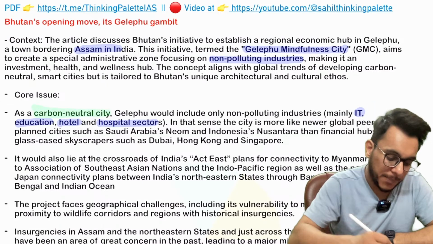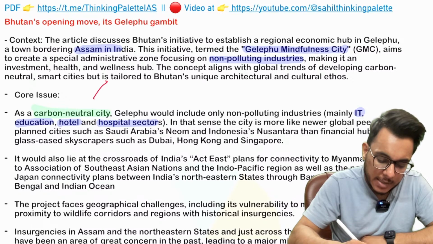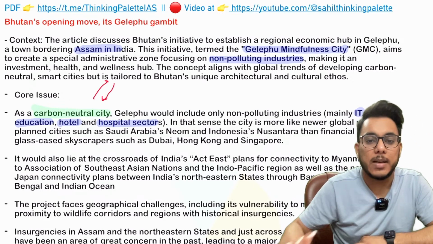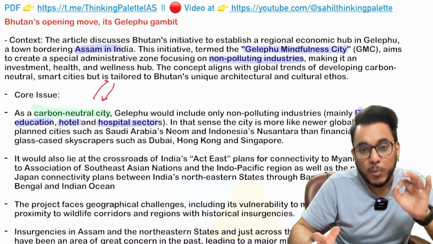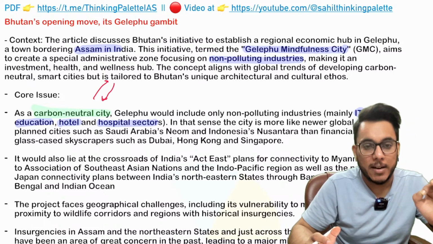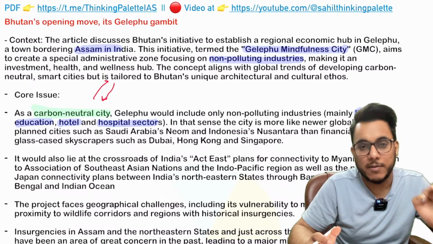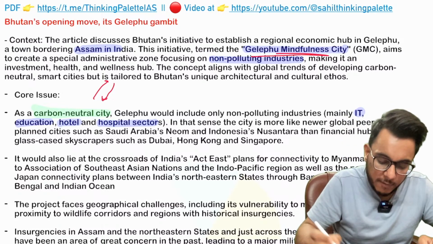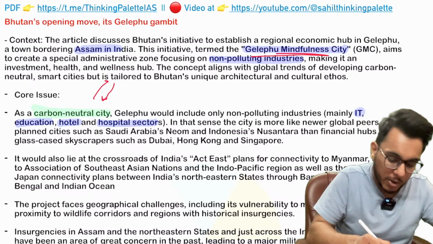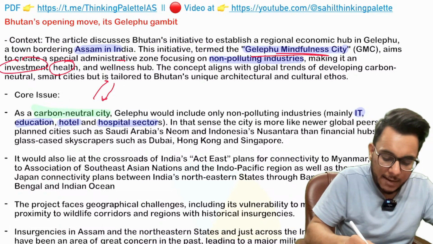Carbon neutral city means the carbon emission that it is emitting and the carbon that it is capturing will be balanced out. Now here Bhutan wants countries to invest, and it expects India also to invest in this Gelephu Mindfulness City, which is being promoted as an investment, health and wellness hub of Bhutan.